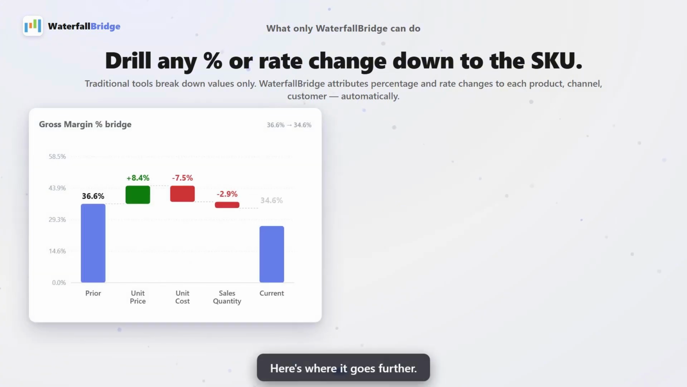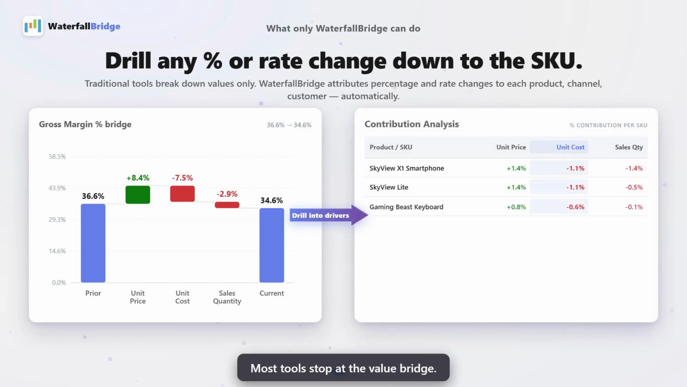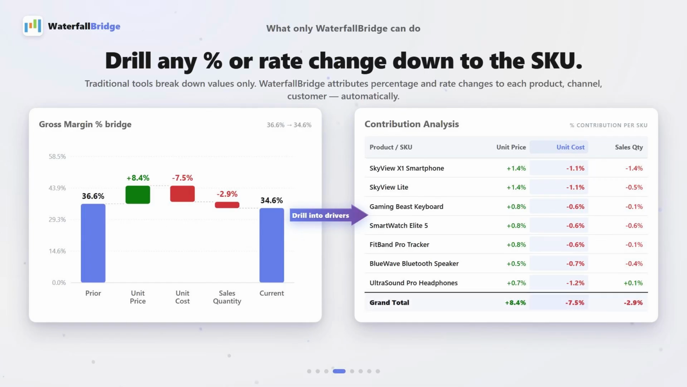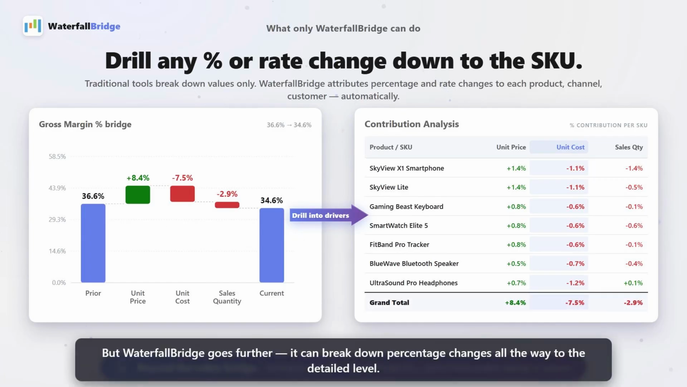Here's where it goes further. Most tools stop at the value bridge. But WaterfallBridge goes further. It can break down percentage changes all the way to the detailed level.